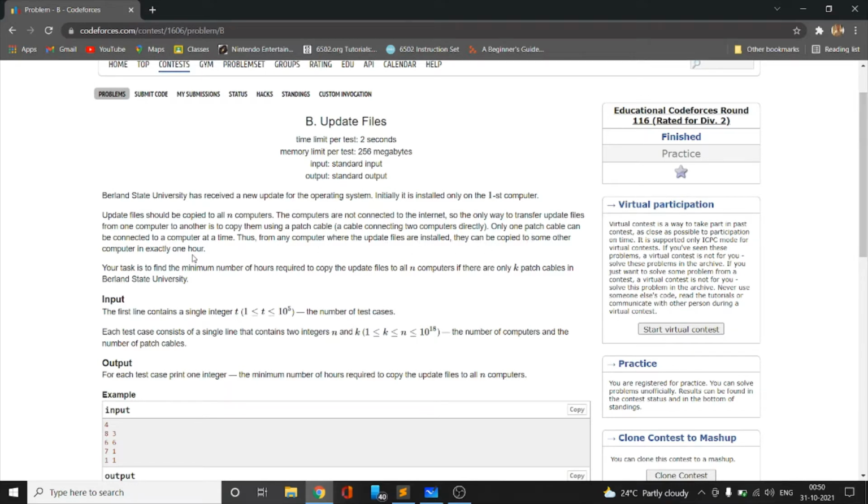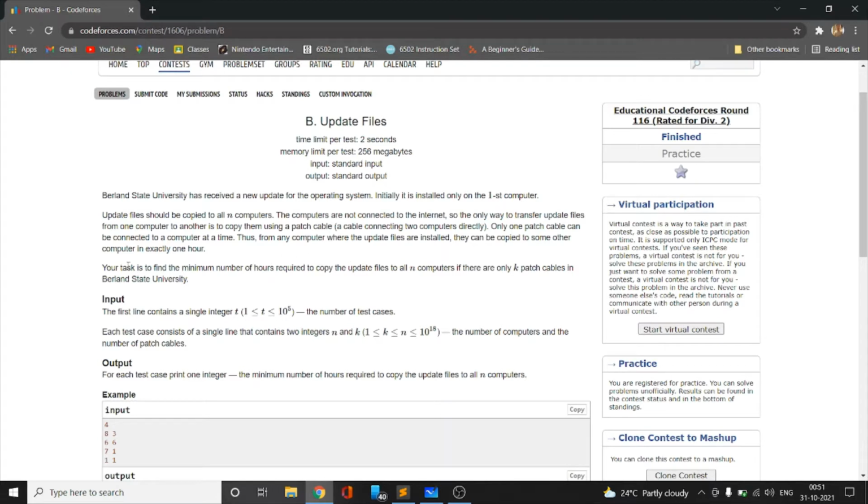So, the things to note here are that a patch cable can connect two computers directly and one computer can hold a single patch cable at a time. That is, we can connect a single cable to a single computer at a time. We cannot connect multiple cables to a single computer. So in this way we have to finally transmit the file from one computer to all the n computers,